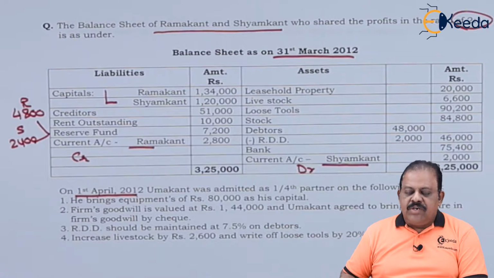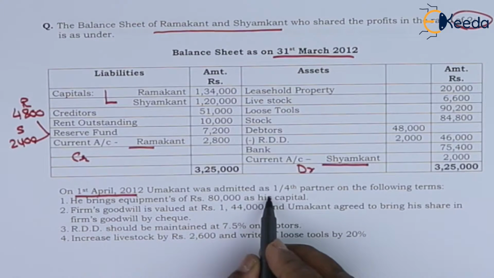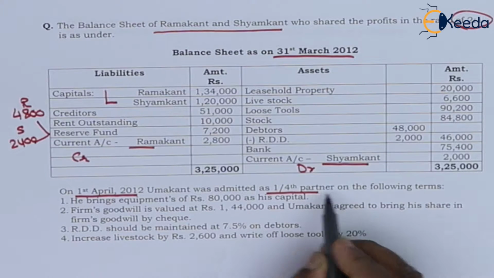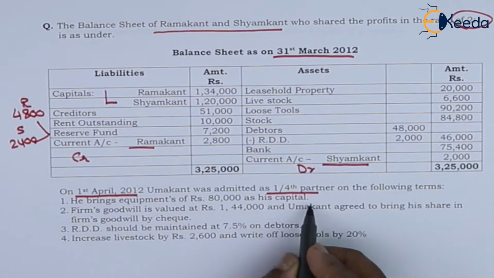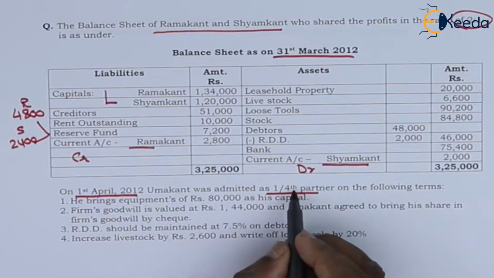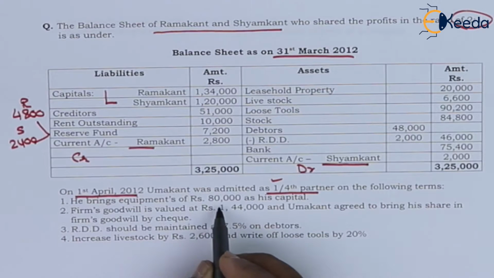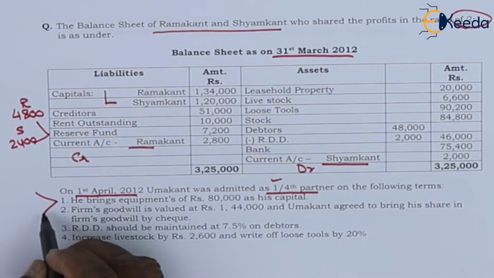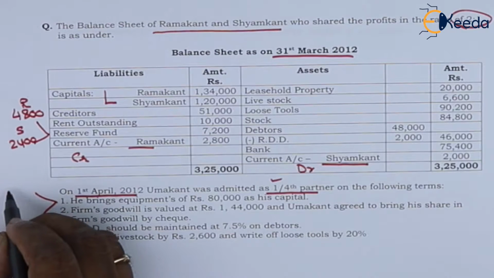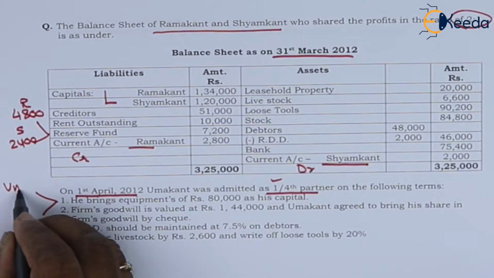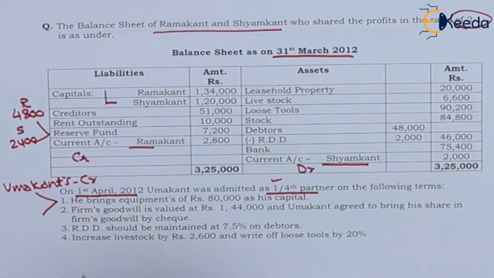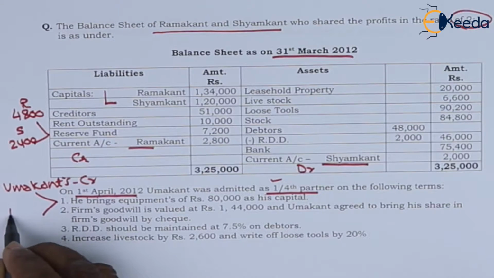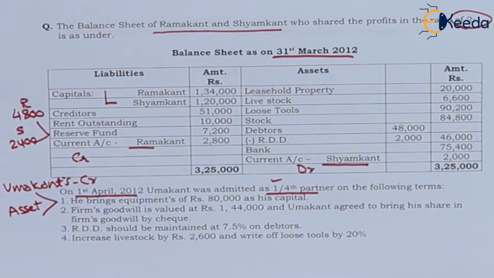On 1st April 2012, Umakant was admitted as a 1/4 partner on the following terms. He brings equipment of 80,000 as capital. So the new partner's profit share is 1/4. He brings equipment as capital. So Umakant's capital account will be credited for amount 80,000. Equipment will be recorded as an asset in the new balance sheet.